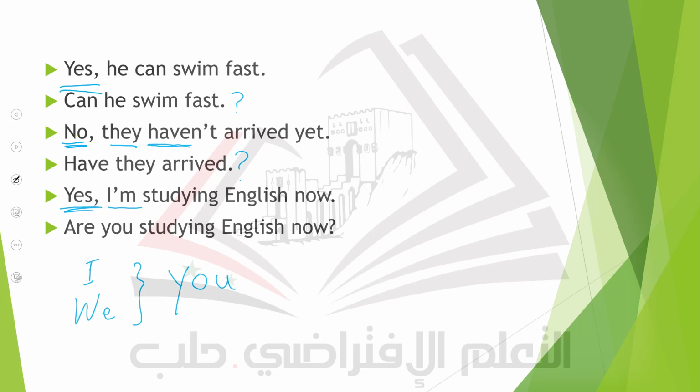So we can't have am I studying, because somebody is asking you, so it becomes you. We can't use am with you, of course we use are. So we use, are you studying English now? Here you can't say am I studying. You don't ask yourself, of course. So the two pronouns I and we, when we write a question, we change them into you.